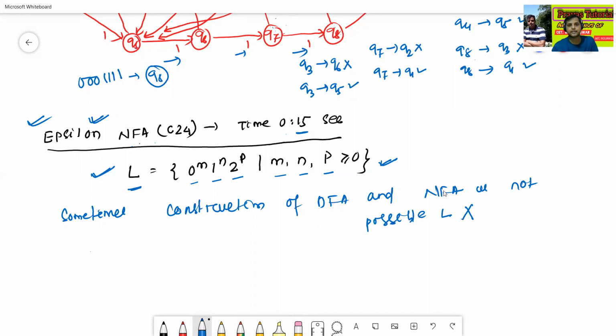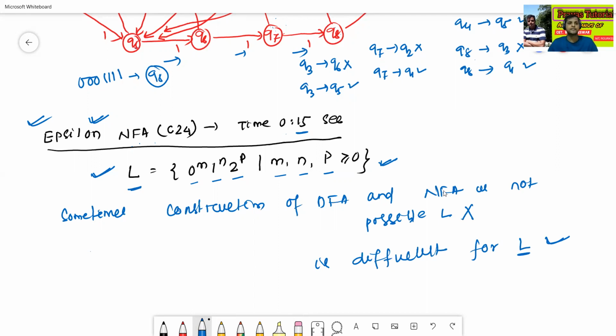Actually, sometimes the construction of DFA and NFA is difficult for a language like L. This one is the corrected sentence. So that's why epsilon NFA came into the picture.